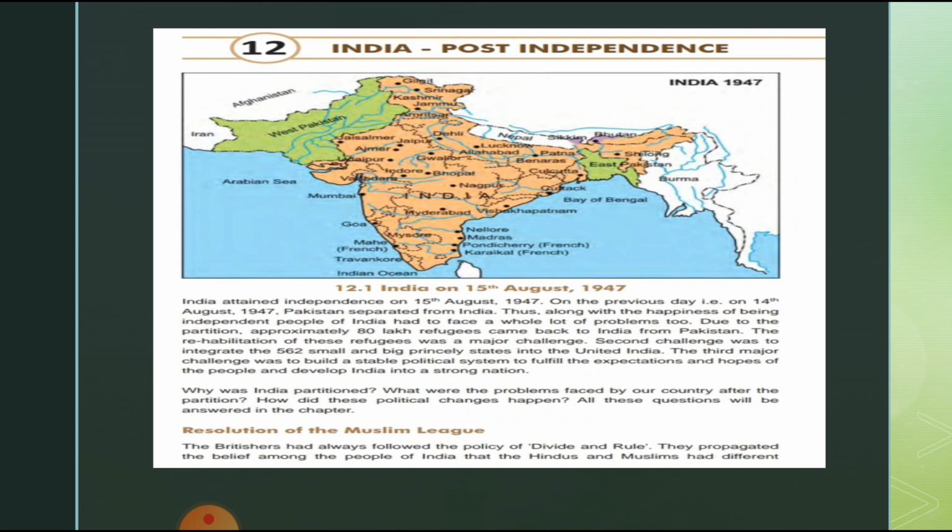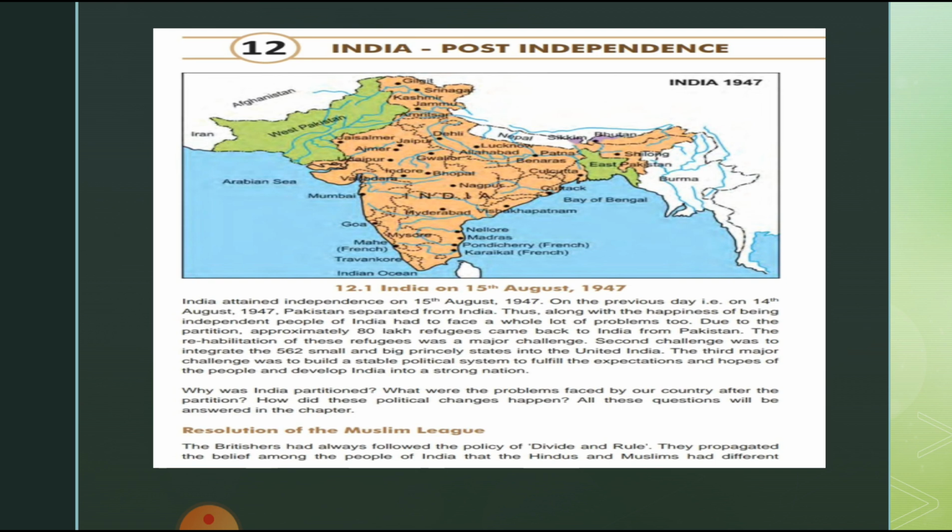major challenge. There were three major problems that had to be solved immediately after independence. First, about 80 lakh refugees who had come into India from Pakistan had to be rehabilitated. The second challenge was to integrate the 562 small and big princely states into united India. What was the second?